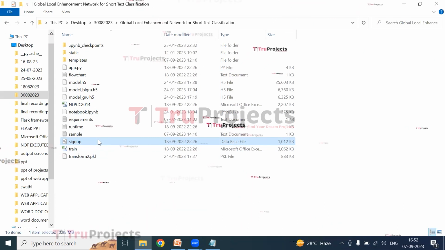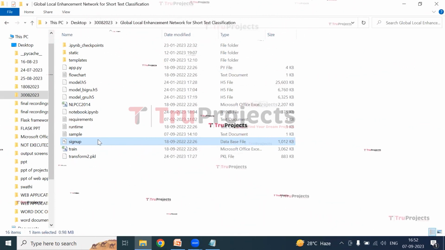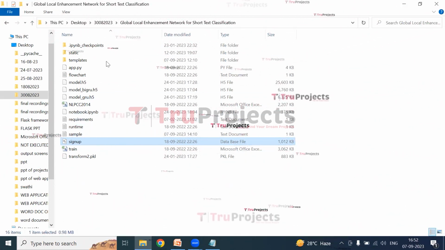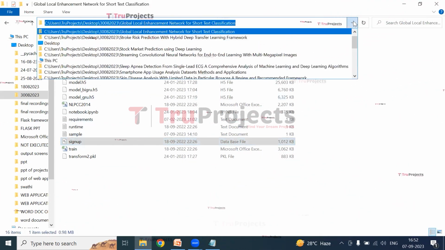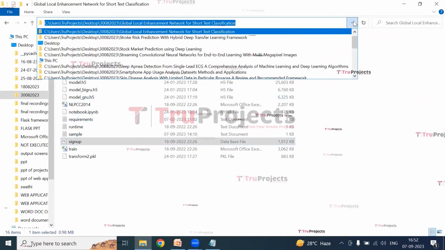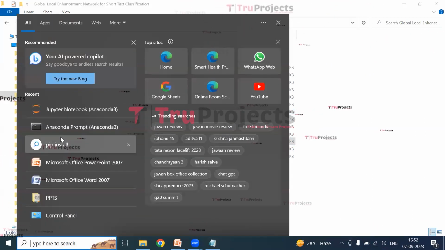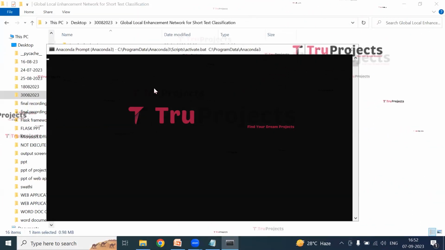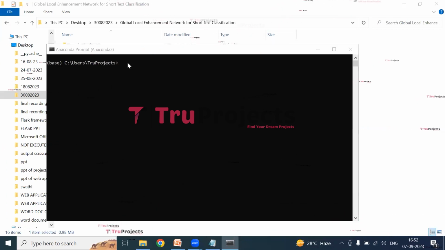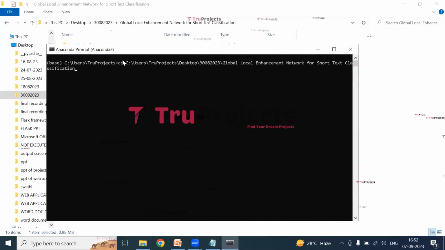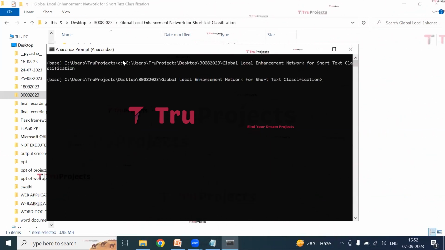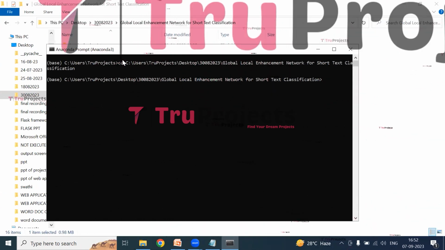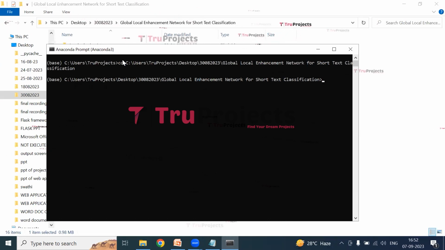First, we need to copy the path of the code folder from the address bar of the file explorer. I am copying the path. Open the Anaconda prompt. Use the cd command followed by a space and paste the copied path and hit enter. This command will execute the Python script and perform a runtime check for any syntax errors or logical issues.